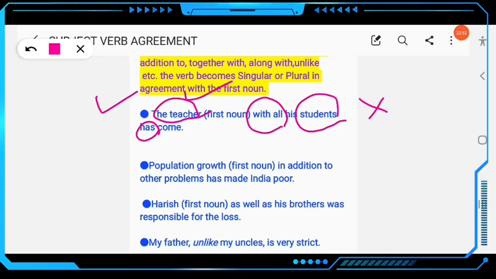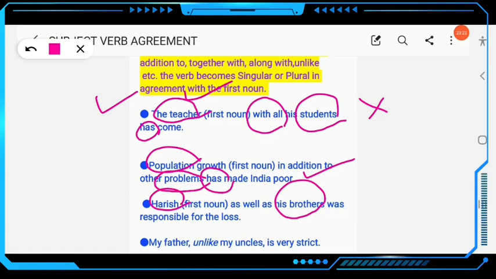Similarly, population growth in addition to other problems. Problems is plural, but population is uncountable, so we have to write a singular verb. The first noun here is population and the second noun is problems. Population growth in addition to other problems has made India poor. Don't write or say have made. Then next, Haris as well as his brothers was responsible for the loss. Brothers, the second noun, is plural and the first noun is singular, so we have to follow the first noun. So Haris was responsible for the loss.